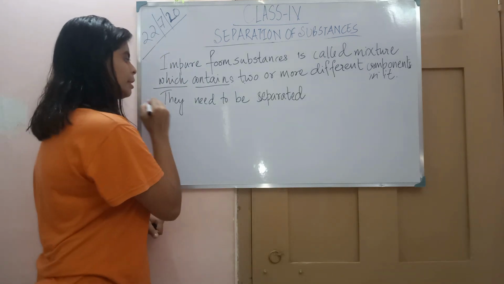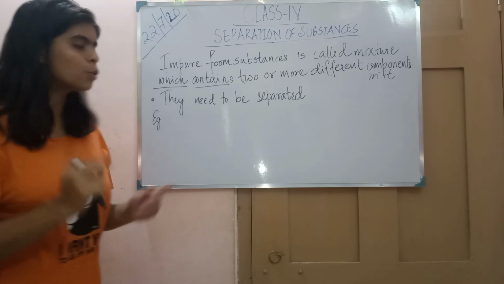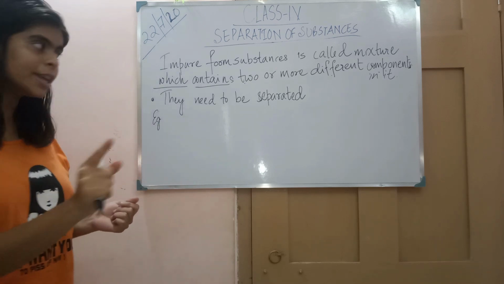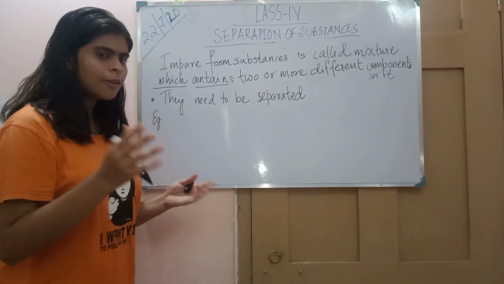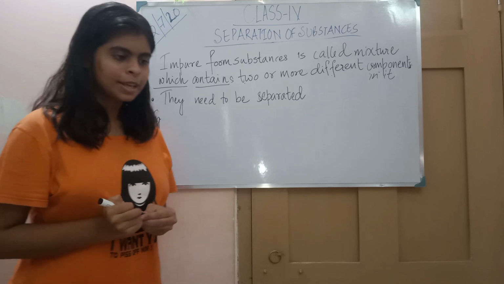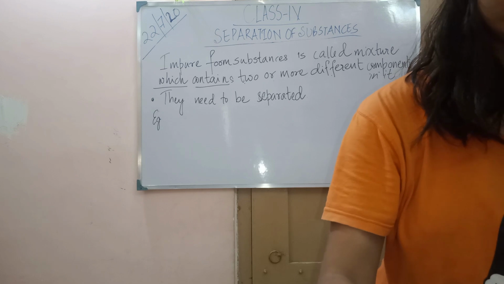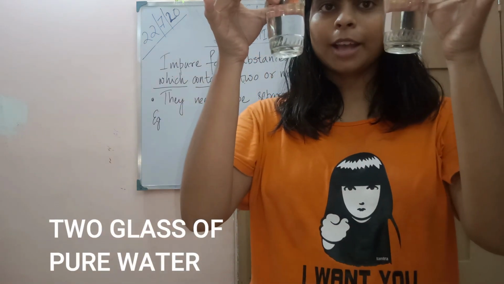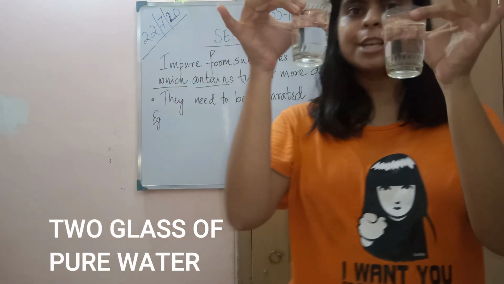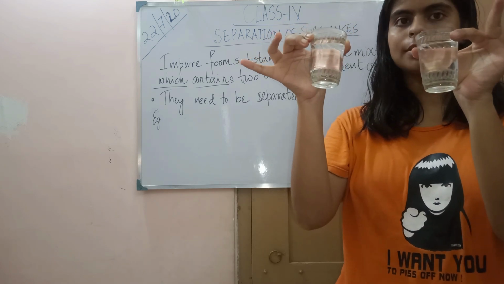And this mixture needs to be separated. We don't separate pure substances, but we separate impure forms of substances. Now let's take an example. As you can see, here are two glasses containing water. Clear water. Nothing in it.